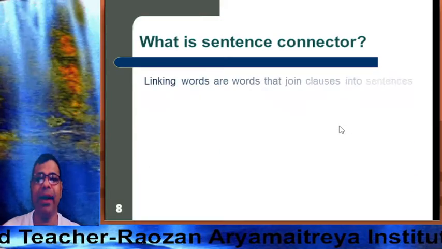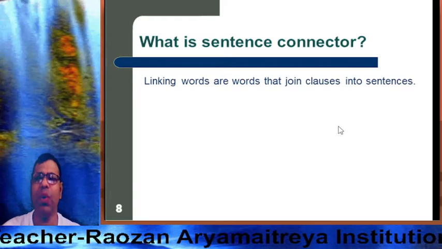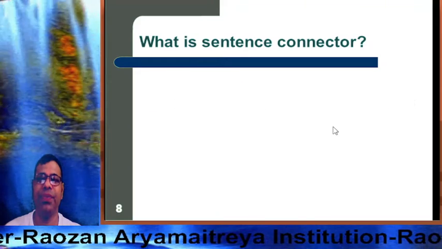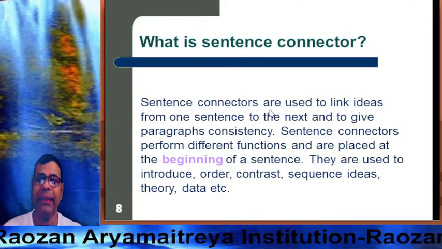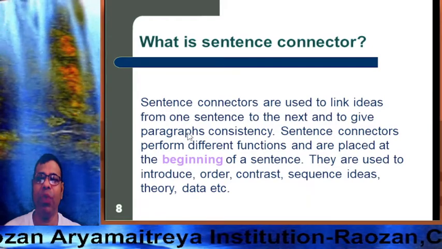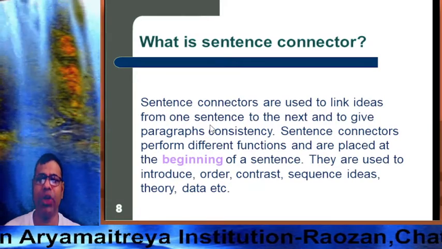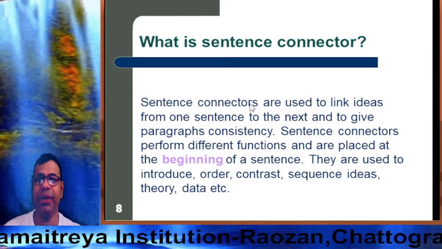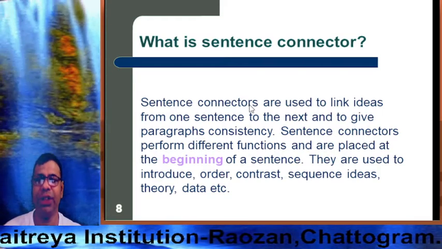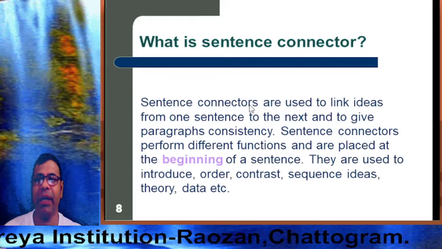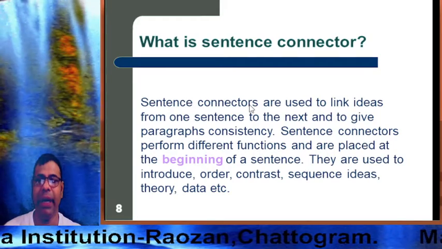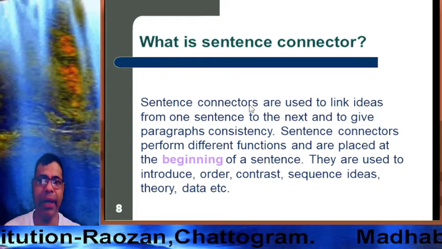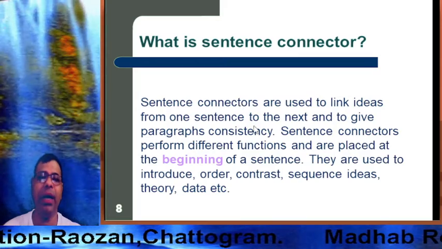So, what is a sentence connector? Dear students, linking words are words that join clauses into sentences. Sentence connectors are used to link ideas from one sentence to the next and to give paragraphs consistency. Sentence connectors perform different functions and are placed at the beginning of a sentence. They are used to introduce order, contrast, sequence, ideas, theory, data, etc.